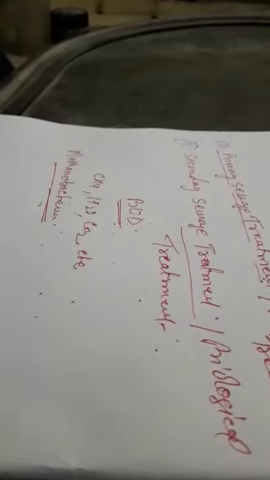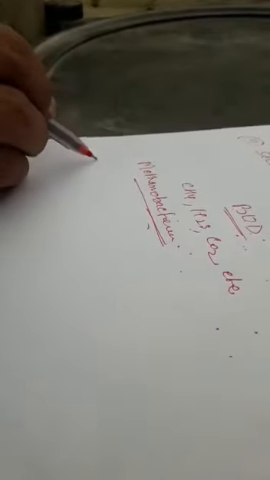Now we discuss the second topic, microbes in production of biogas.